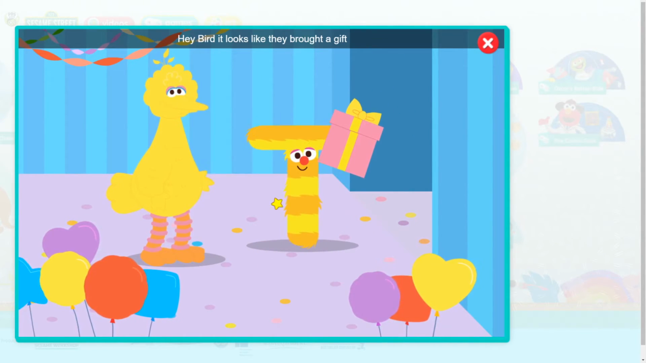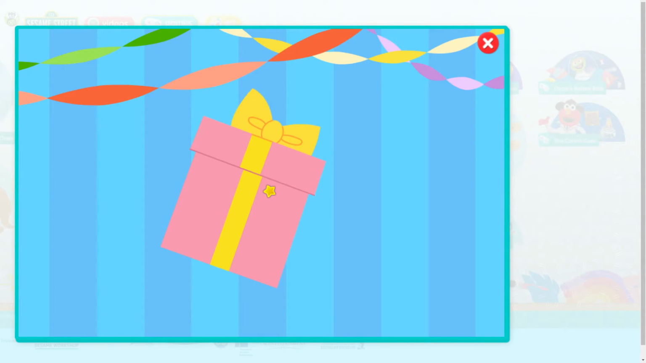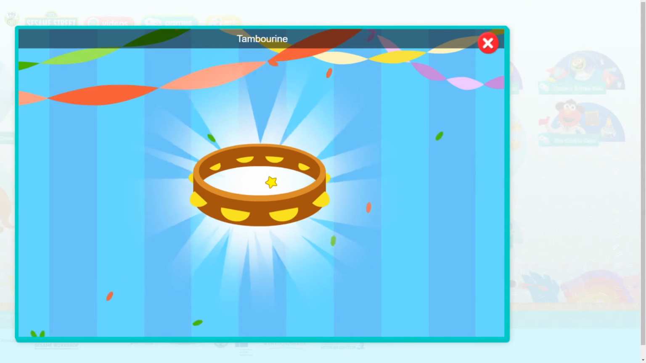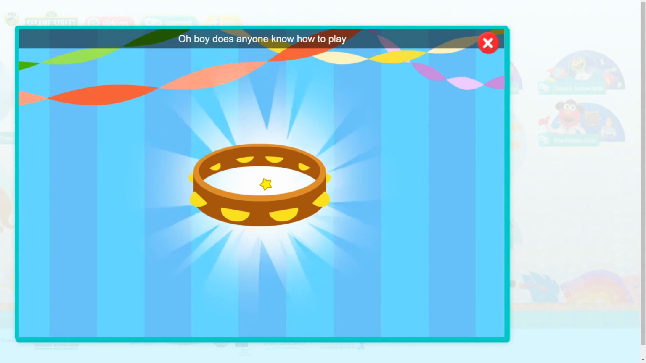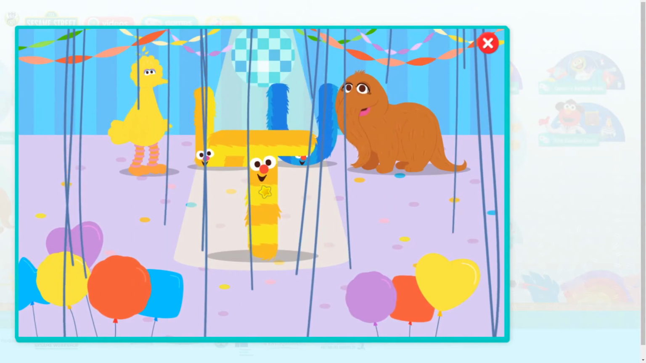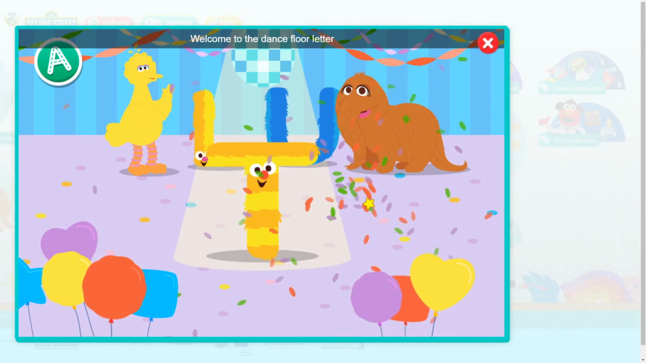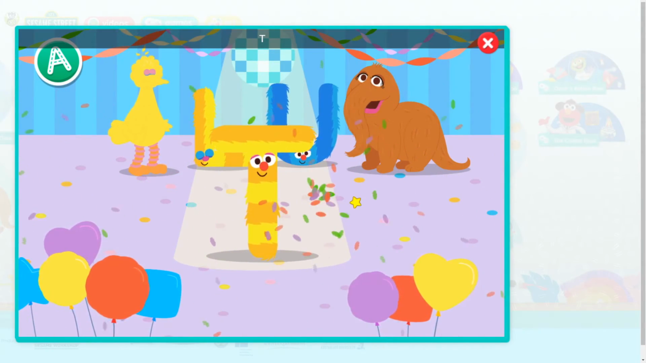Hey, Bird. It looks like they brought a gift. Click the gift to open it. Look, it's a tambourine. Oh, boy. Does anyone know how to play? Welcome to the dance floor, letter T. Cool move, letter T.